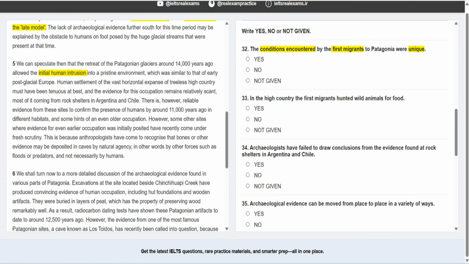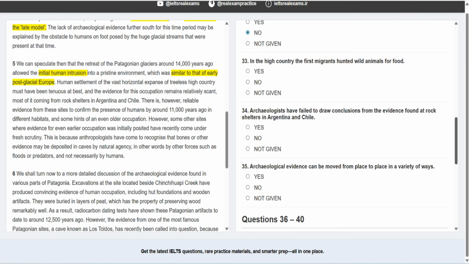Let's read it completely. We can speculate then that the retreat of Patagonian glaciers around 14,000 years ago allowed the initial human intrusion into this pristine environment. Pristine means untouched, which was similar to that of early post-glacial Europe. It means it was similar to another group, so it wasn't unique to these people. So the answer is definitely no.